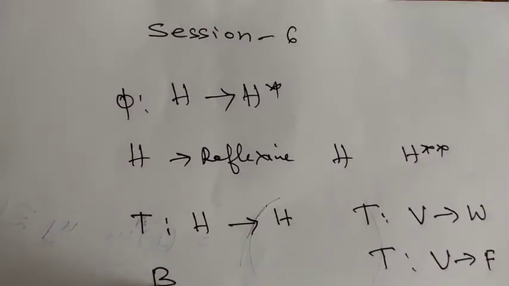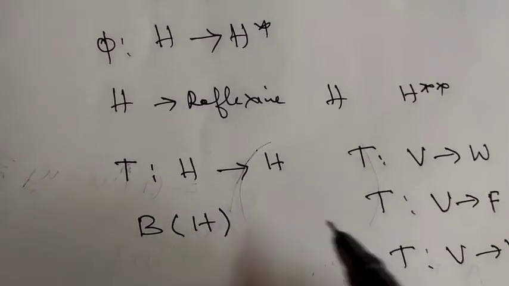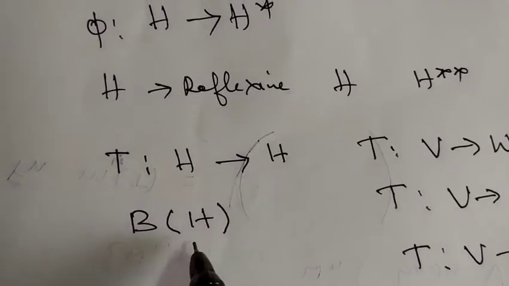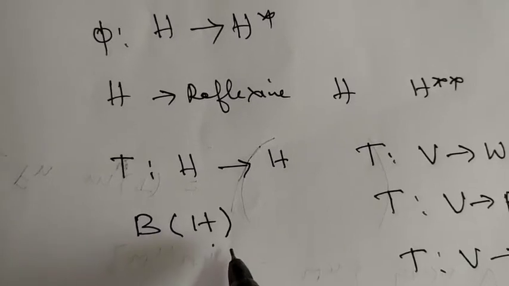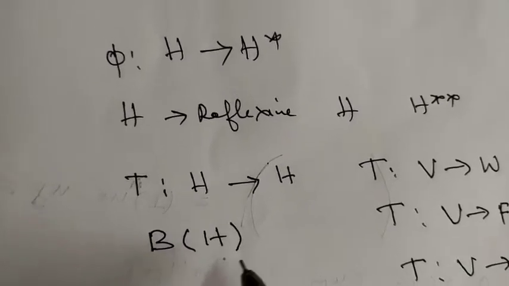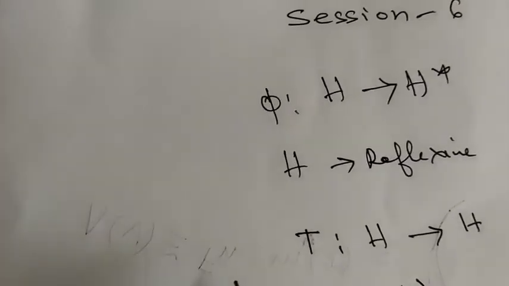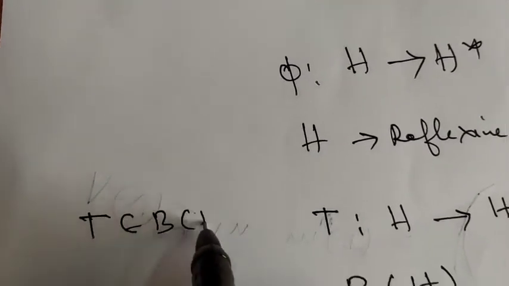The set of all operators on H may be denoted by the symbol B(H). B(H) denotes the set of all continuous or bounded linear operators on H, because continuity and boundedness are equivalent here. Now, suppose T is an operator on H, meaning T is an element of B(H).